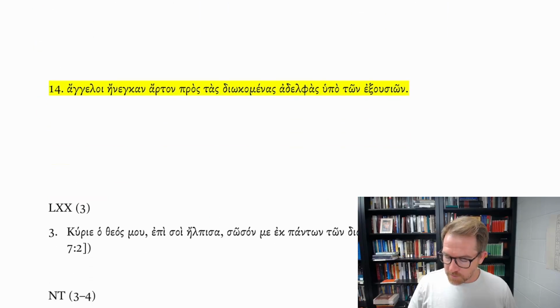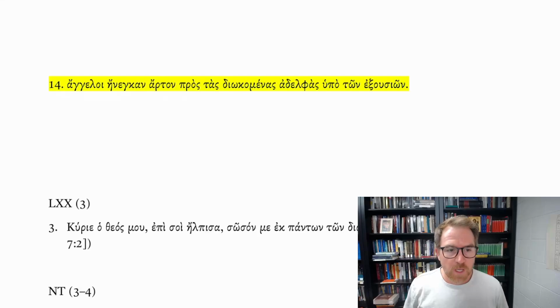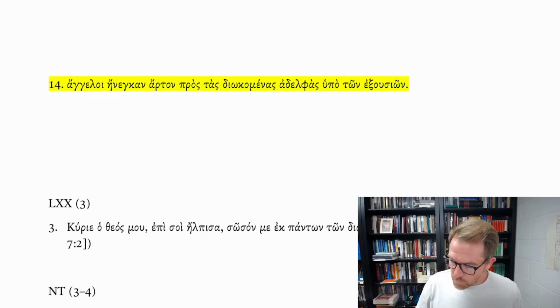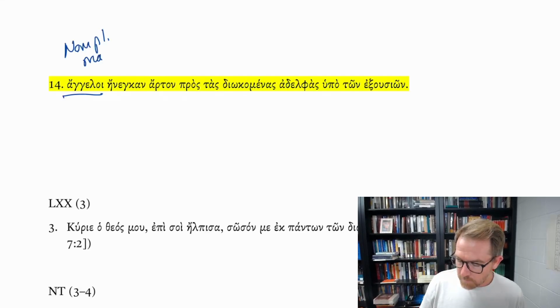Let's look at another example, sentence number 14. Angeloi enegkan arton pros tas diokomenas adelphas hupo ton exousion. In this sentence, angeloi is our subject, nominative plural masculine, from angelos, angel or messenger.